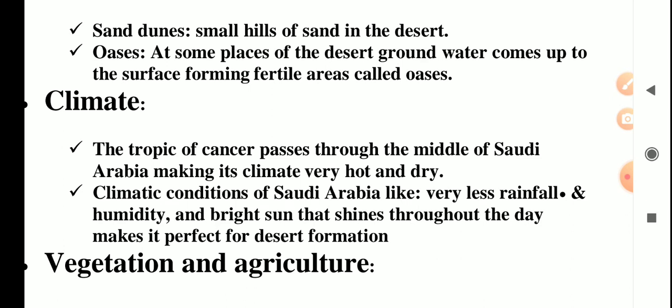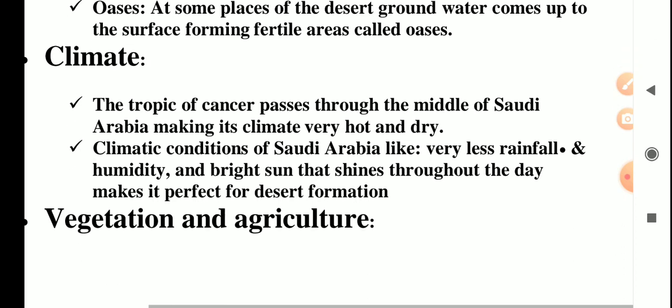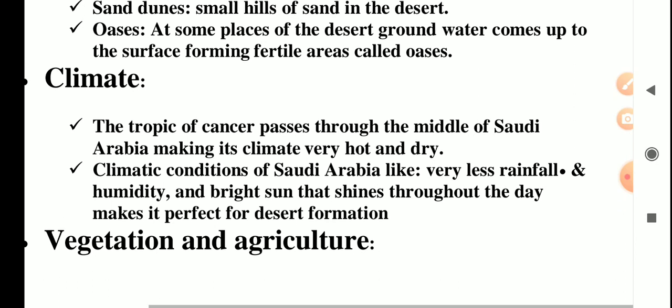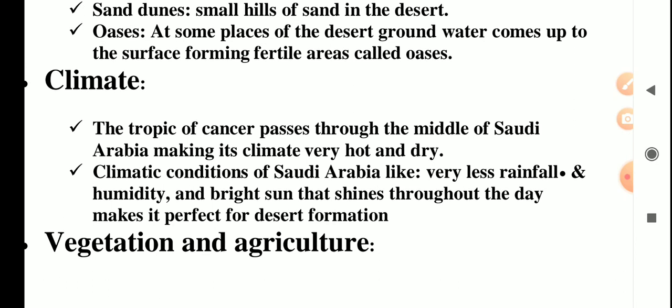This means there is very little rainfall, and there is bright sun. To explain it clearly, the climate of Saudi Arabia is hot and dry almost throughout the year. Throughout the year, the weather is hot and dry.